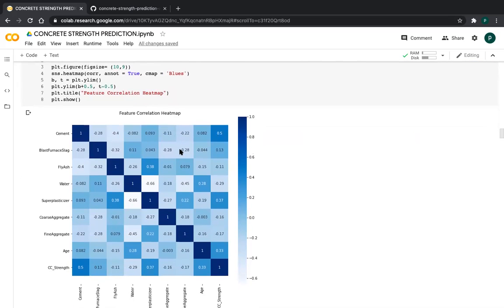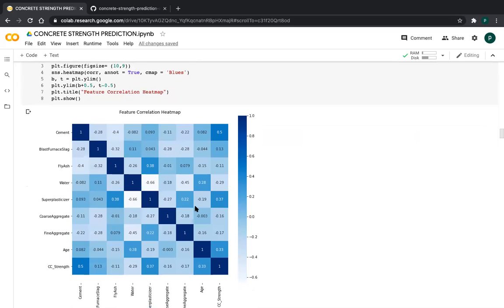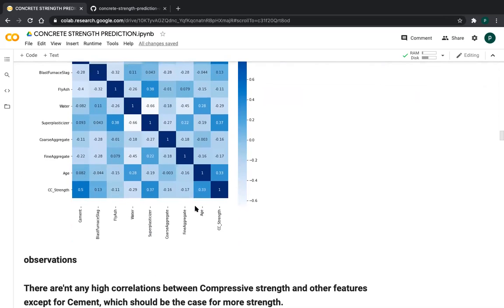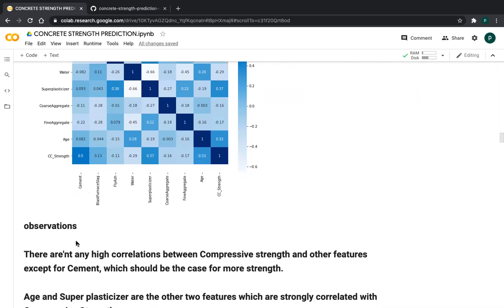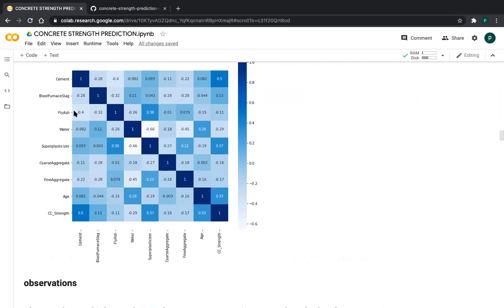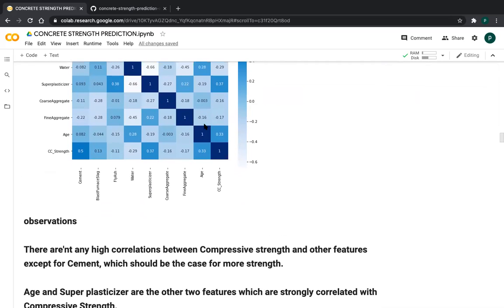So I will note down the observations also. These are my observations. There are not any high correlations between compressive strength and other features, as I already said, because see, friends, all values are very small, except for cement. Cement and compressive strength will be high, as I said.